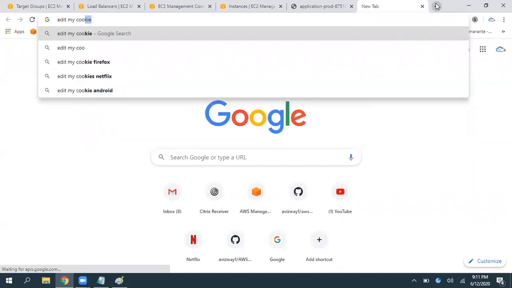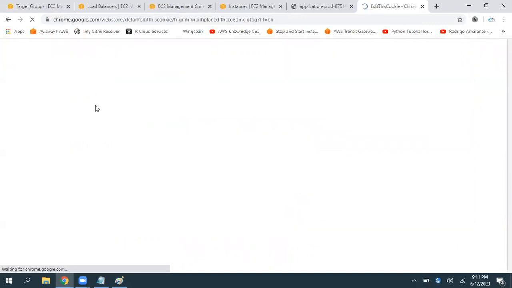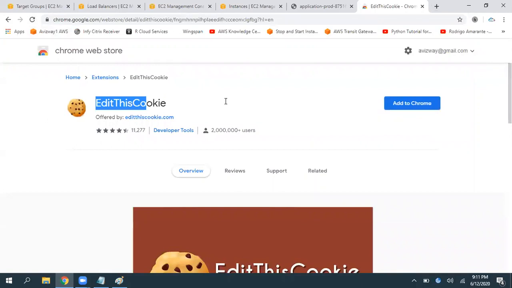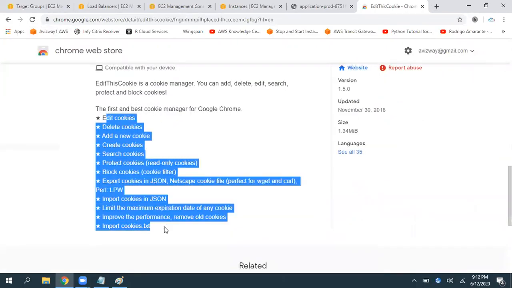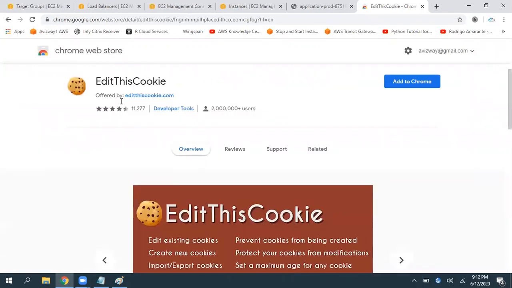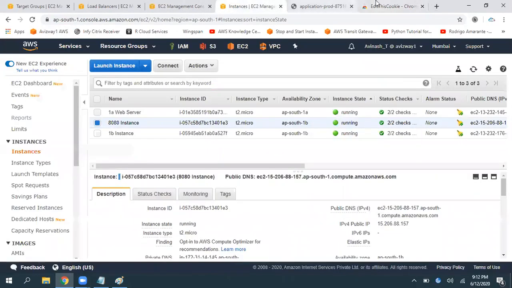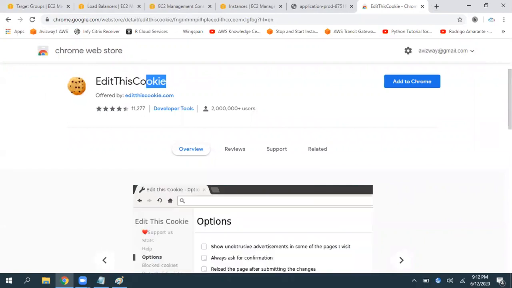We even have Edit This Cookie. You can use such types of extensions. You can add this extension and find what cookies the website is using. You can edit the cookies, you can delete the cookies. But some cookies, basically the load balancer one, this won't identify. But for most regular websites, this will help us see what cookies the site is using.